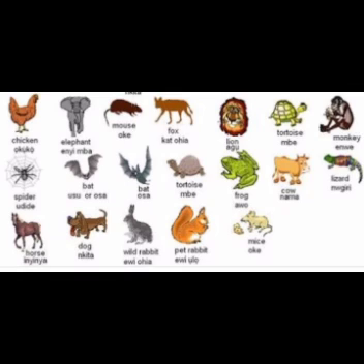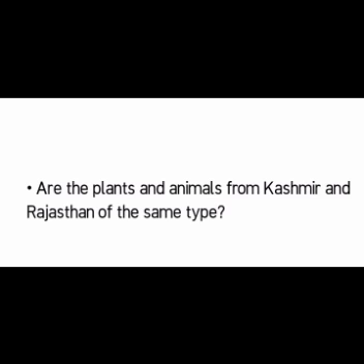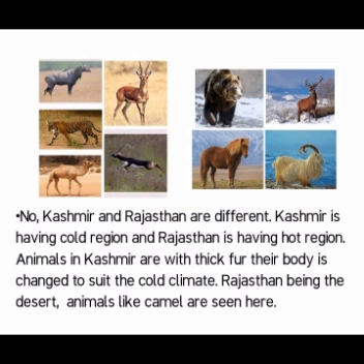Now once again I am going to ask you one more question. The question is, are the plants and animals from Kashmir and Rajasthan of the same type? No, they are not the same type, because Kashmir has very cold weather and Rajasthan has very hot weather. Now we will see the animals also in this. Animals in Kashmir are with thick fur. Their bodies have changed to suit the cold climate.